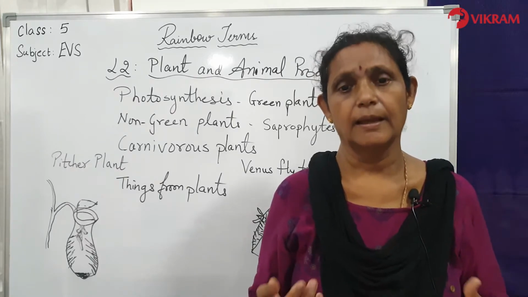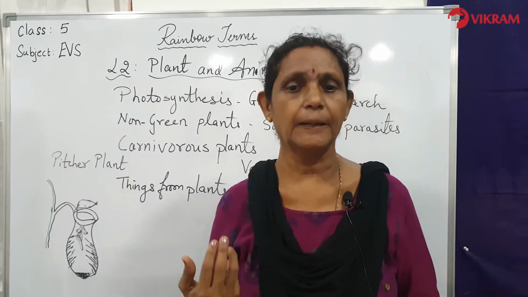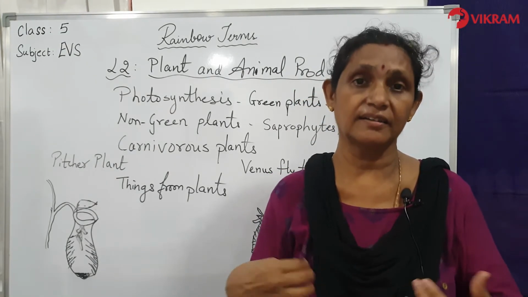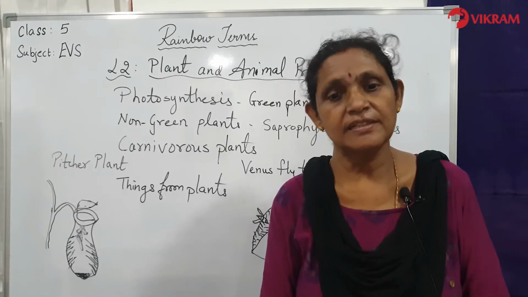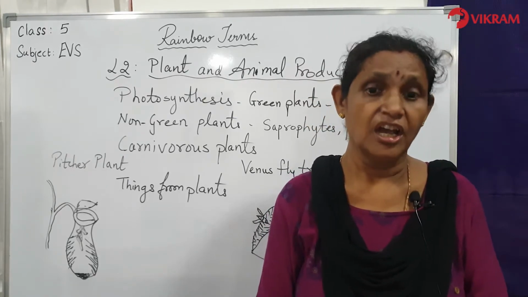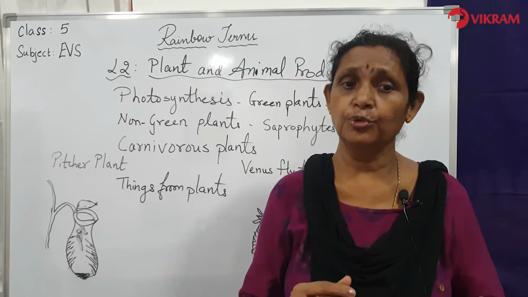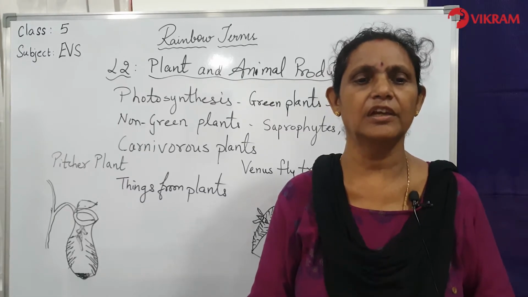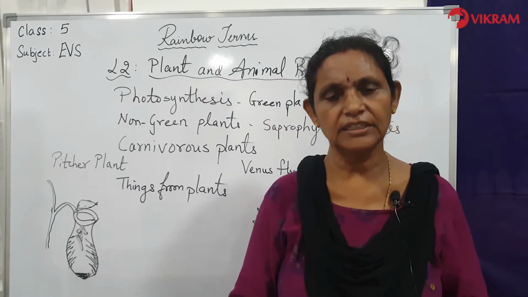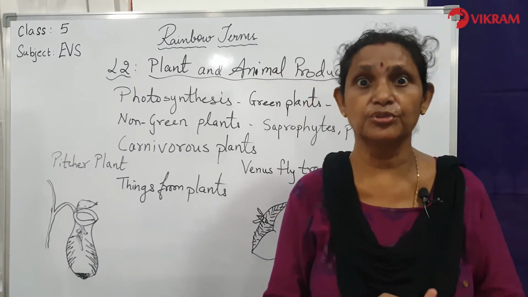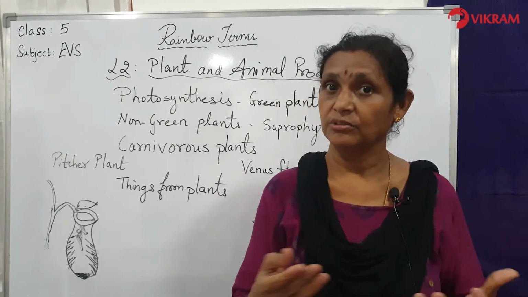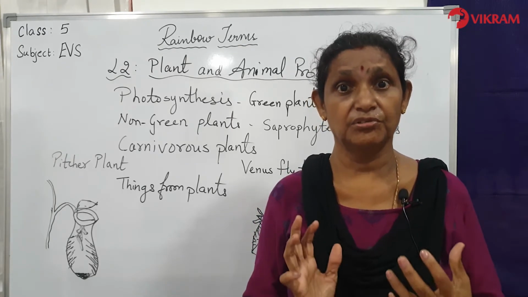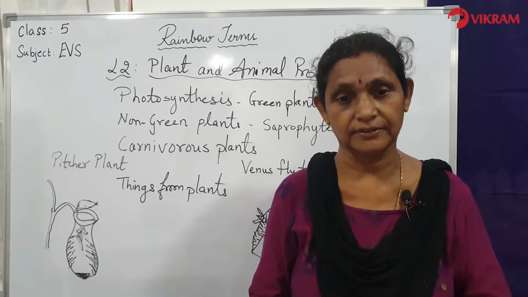Pulses, lentils, black gram, green gram and peas provide us with valuable protein. So we eat all these things which plants are giving us. Leafy vegetables like cabbage, lettuce and spinach are very rich in vitamins. Fruits also provide us with precious vitamins. We get edible oil from coconut, mustard, groundnut and sesame. So I am sure you are using a lot of fried vegetables also. You need these oils for frying your food items. So we always get the oils also from the plants.